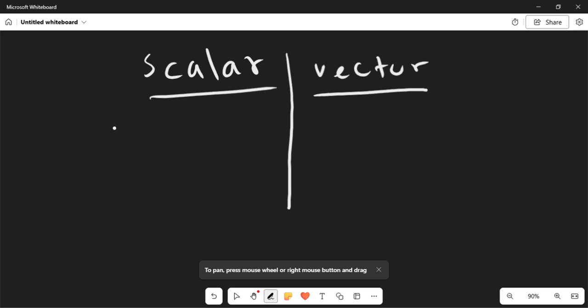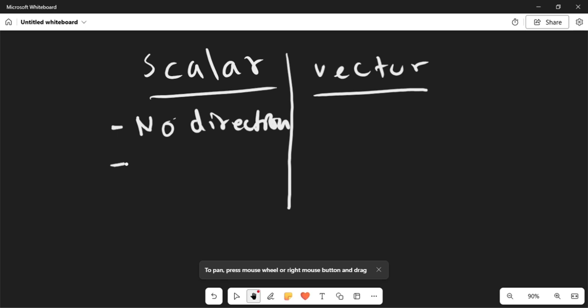Okay, scalar is basically something that has no direction. So it's a quantity that has no direction to it. The direction doesn't matter.